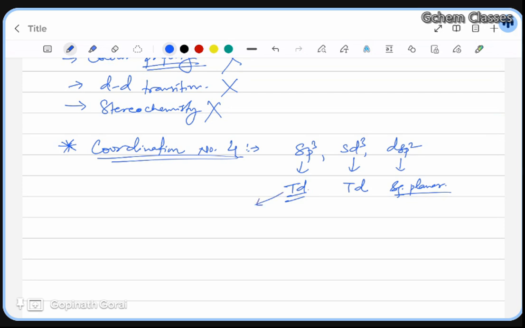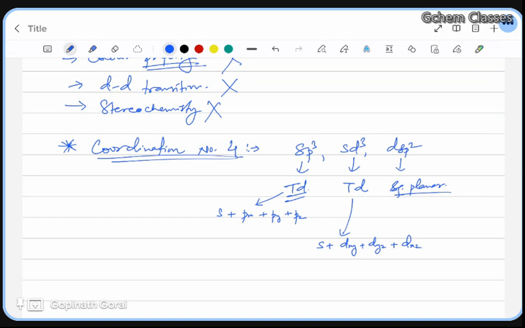The participating orbitals are 1s, and then px, py, and pz. Now in sd3, we will have 1s, then dxy, dyz, and dxz. I hope you know the orbital diagram, the orbital shape of the molecule.